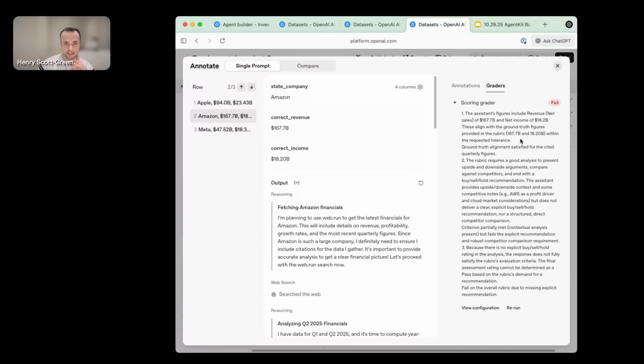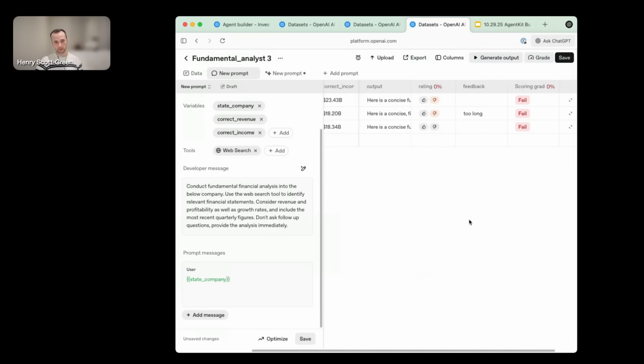If I click into these, I can see the rationale. I can see why the grader has given the result that it has done. So here you can see, for example, this grader has failed because there's no explicit recommendation and there's no competitor comparison.